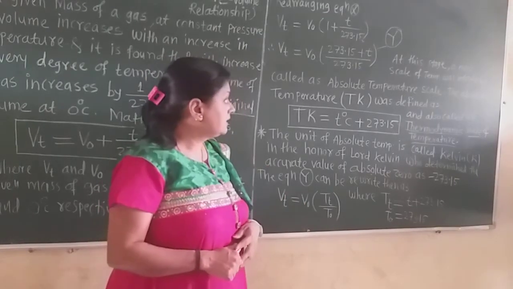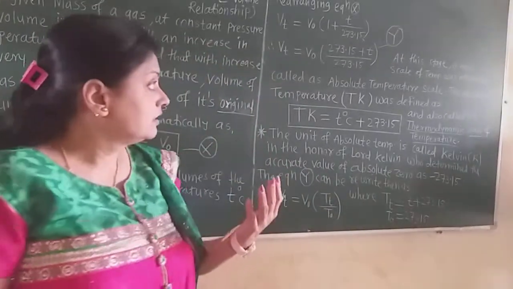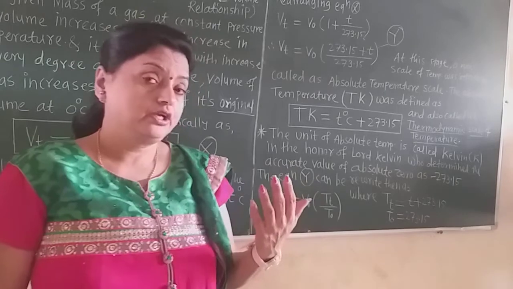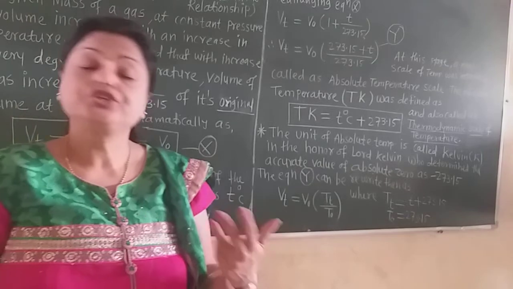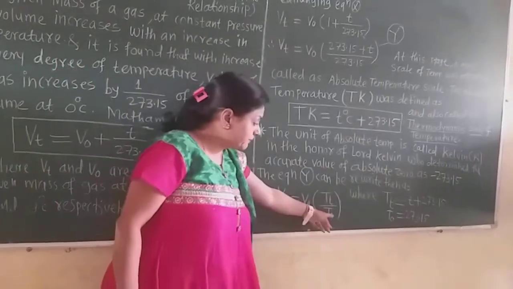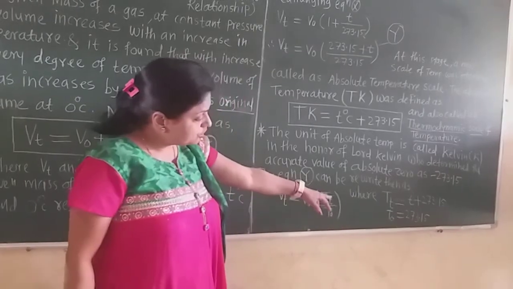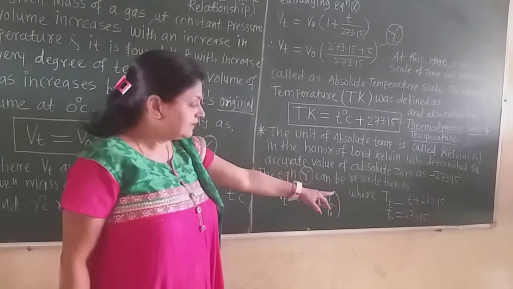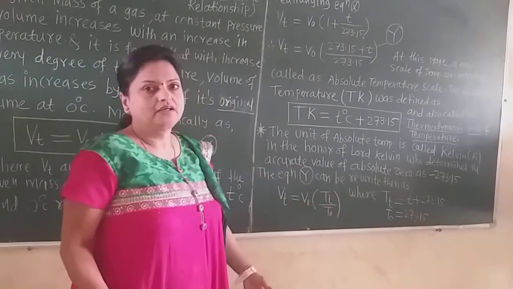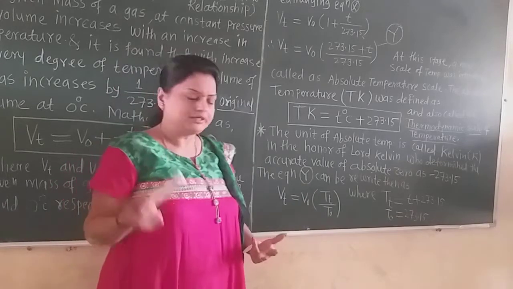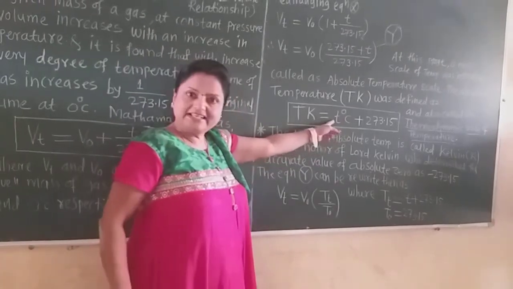If we subtract this 273.15 from the temperature in Kelvin, then we obtain the 0 degree. So T0 is equal to 273.15, that is the Kelvin temperature at 0 degree centigrade. We know that 0 degree centigrade means 273.15 Kelvin because we add 273.15 to the degree centigrade temperature.